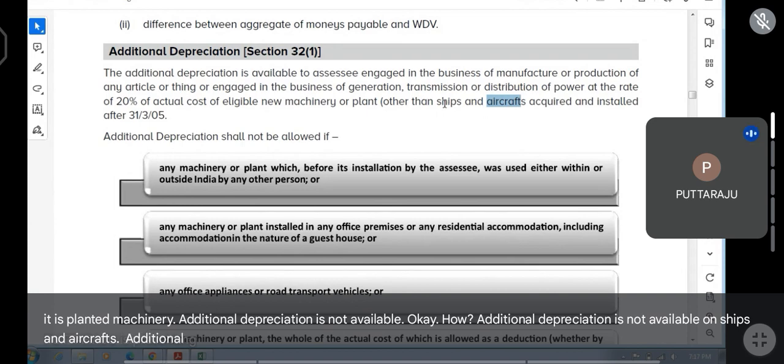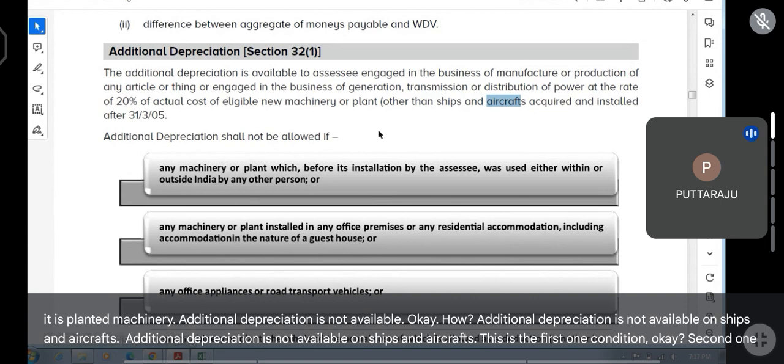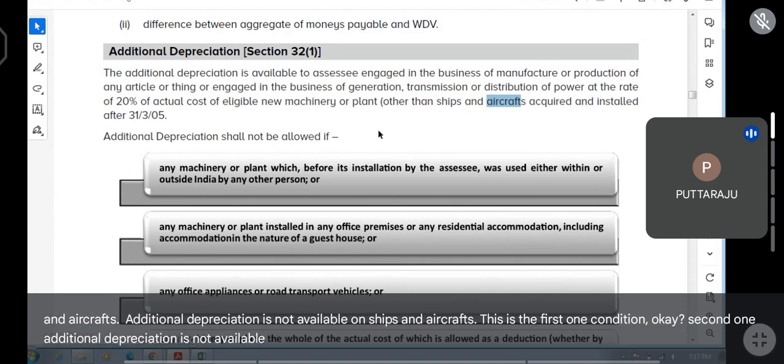Additional depreciation is not available on ships and aircrafts. This is the first condition. Second, additional depreciation is not available on second-hand plant and machinery.